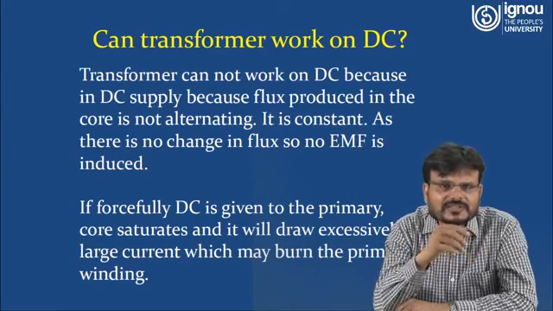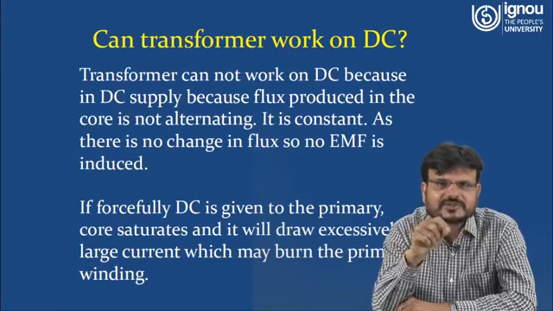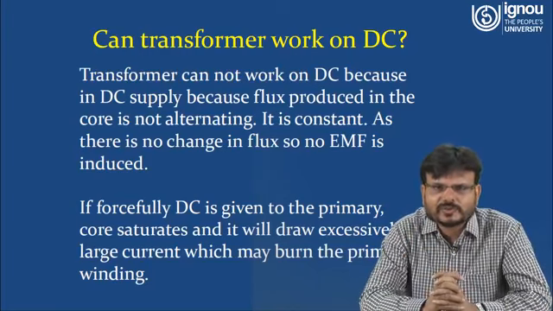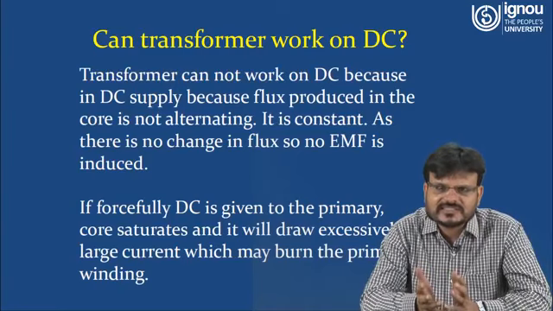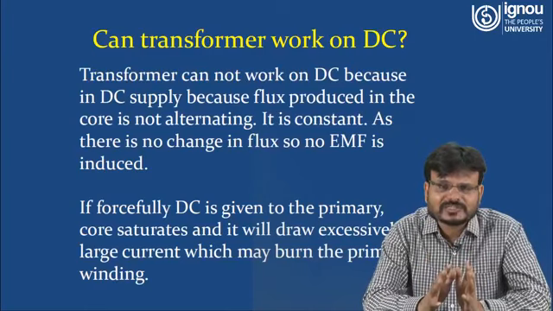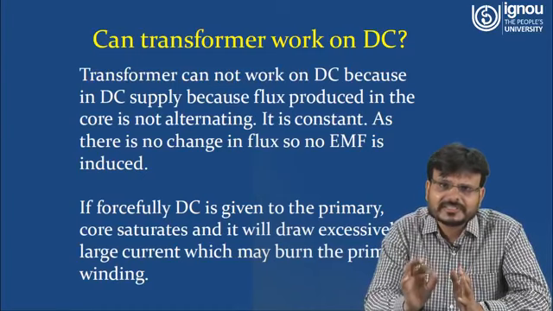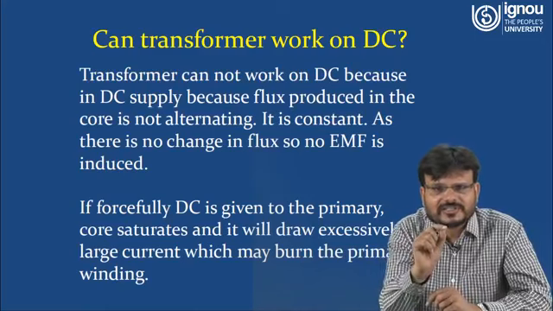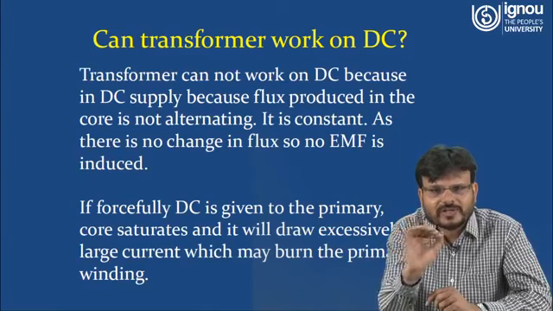In other terms, you can understand, in case of DC, there is no leakage reactance or inductance, because XL is equal to what? Omega L, and omega is equal to what? 2 pi F L. And in case of DC, frequency is 0, that means XL is 0. So if you are applying DC to a transformer by any means, you are forcing the DC. So what will happen? Inductive reactance is 0, E1 is 0. So again you understand, I1 is equal to what? V1 minus E1 upon impedance.